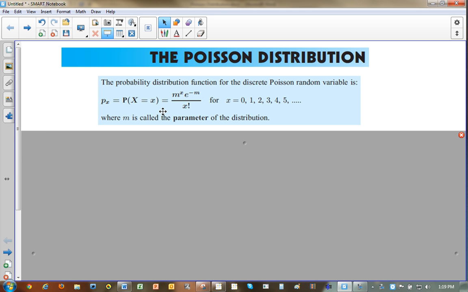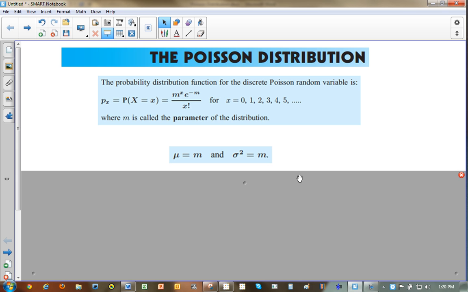And x can take on any integer value from 0 up. Okay, so there's really no limit. So Poisson is a little bit different from binomial because there was an upper limit when we were talking about binomial, because there was a set number of trials. Here there's not a set number of trials. An event can happen any number of times from 0 on up. The m that they're talking about in this equation is actually the average number of times that you can expect something to happen. So that gets back to expected value. Usually you're given that piece of information or you're given some other information that you can use to calculate it.